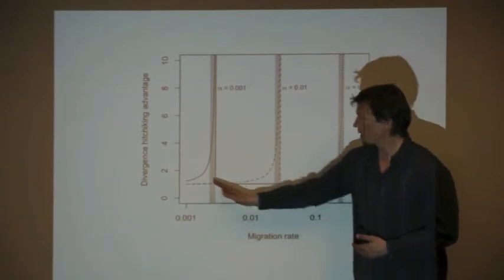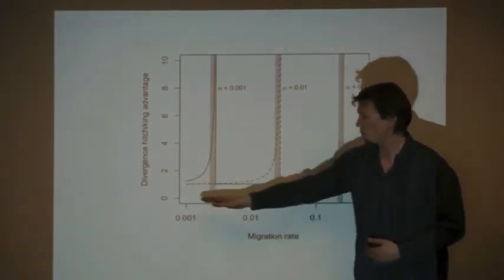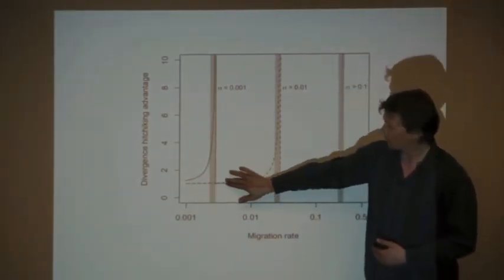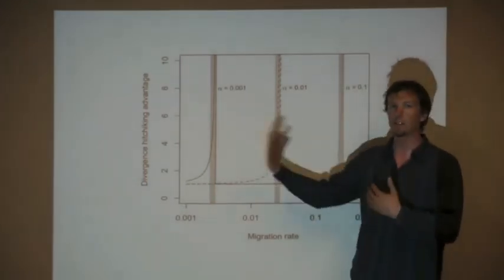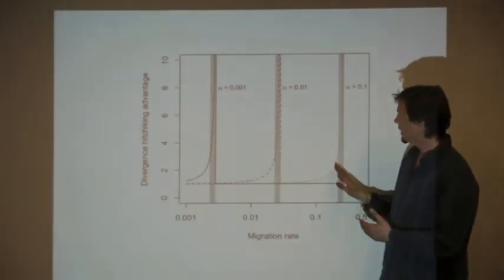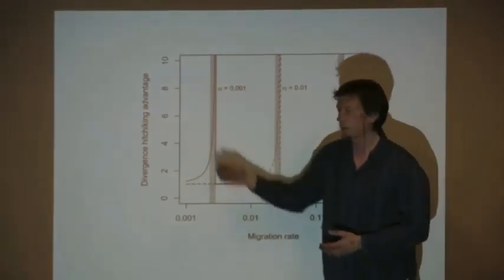And what it turns out is that over most regions of parameter space, over wide ranges of migration, this is a relatively small advantage. There's not much advantage to being tightly linked compared to occurring anywhere else in the genome, except for in these very restricted regions of parameter space.